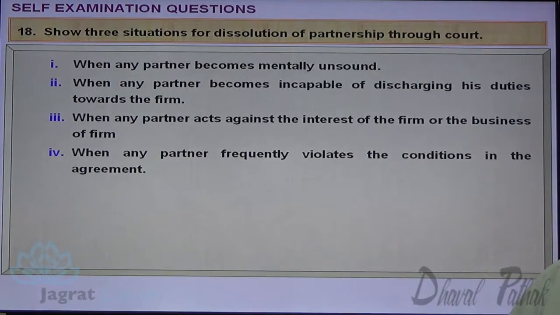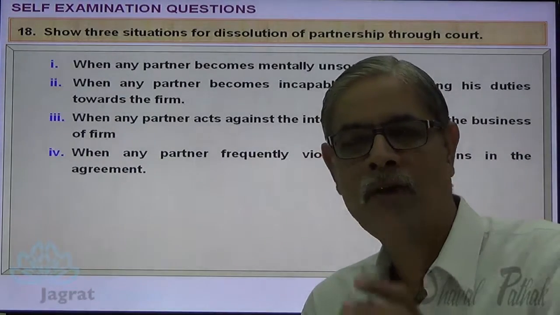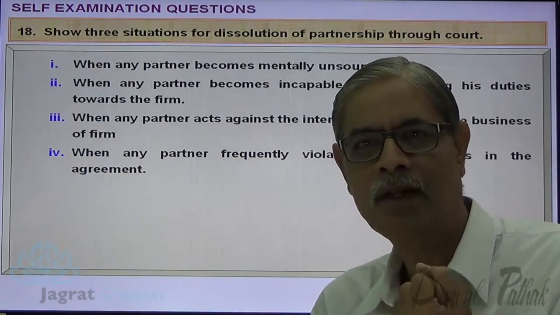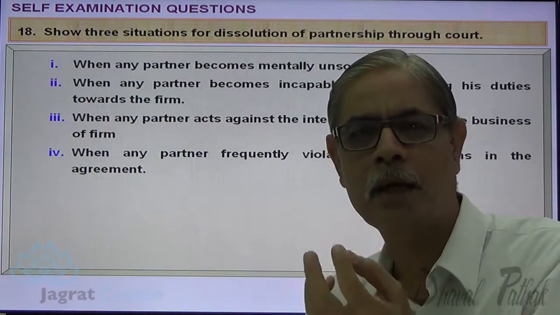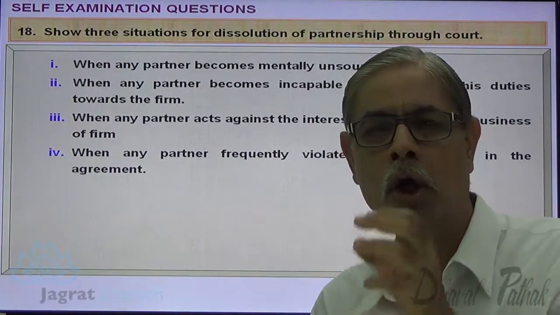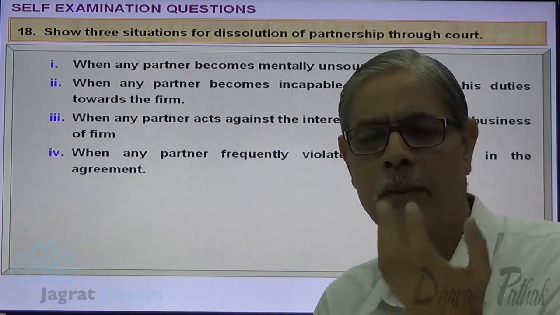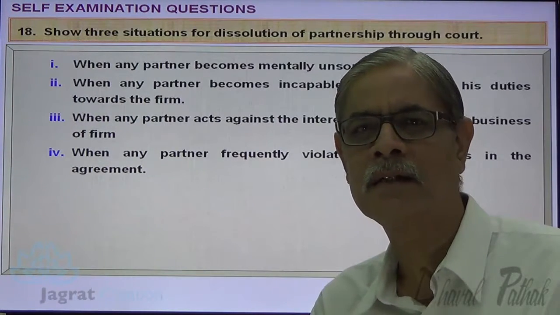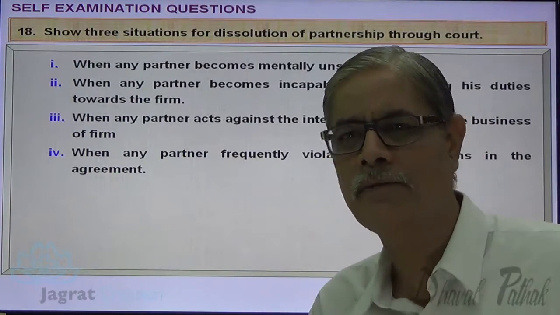When any partner frequently violates the conditions of the partnership agreement: partnership is a relationship that comes into existence by an agreement. The agreement is about so many things, administration, distribution of profit and everything. All those agreed conditions have to be complied with by every partner. If they violate the conditions frequently, it's a good reason for dissolution of a firm.